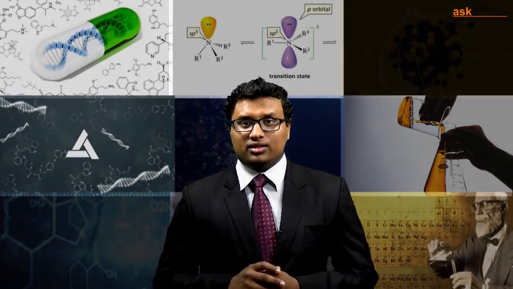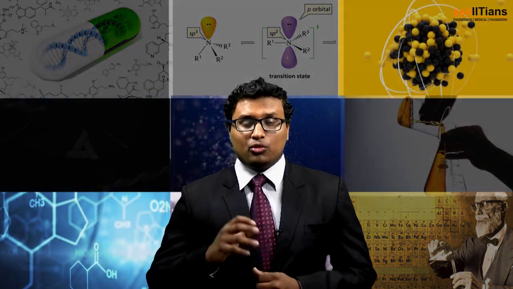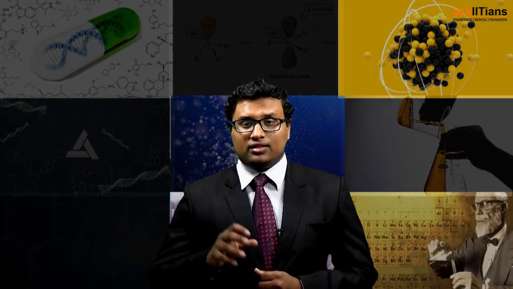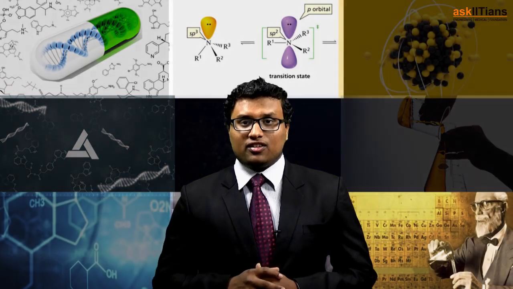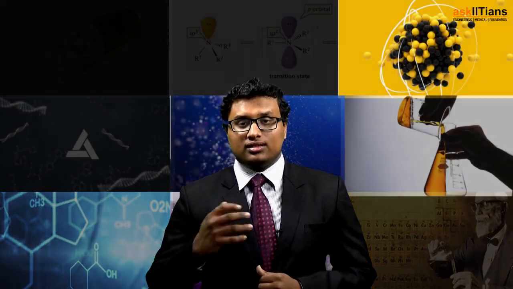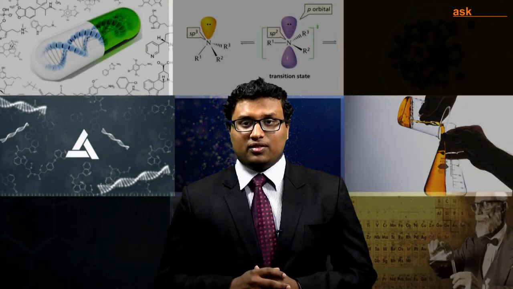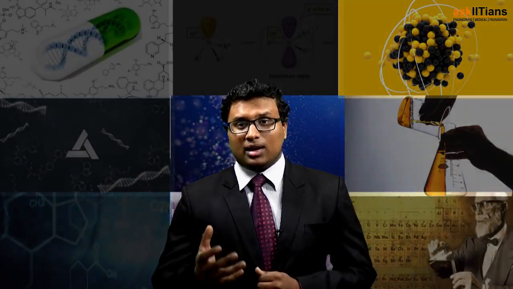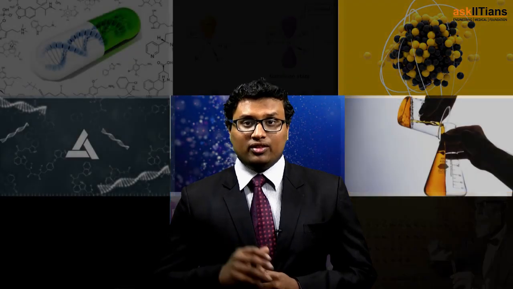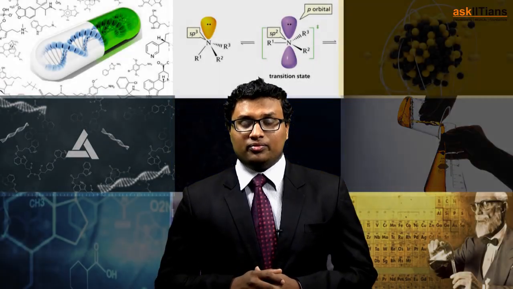And after this, next we moved on to the properties of amine. The first property is the physical properties of amine. In the physical properties of amine, we discussed what is happening to the solubility of amine, what is happening to the basic nature of amine, what is happening to the acidic nature of amine, and what is happening to the optical nature of amine, which is also important to be remembered.